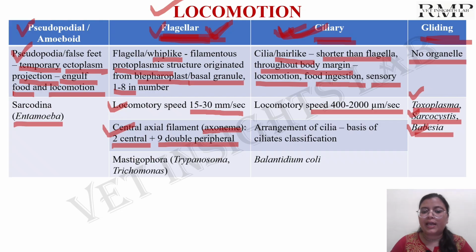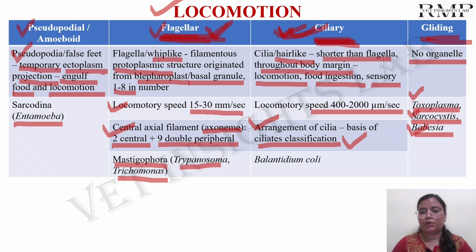And the flagellar movement is present in the mastigophora, that is trypanosomes and the trichomonas. The arrangement of the cilia on the body will give the basis of classification of ciliates. That can be important in your exams. And this type of locomotion is present in the Balantidium coli. Moving to the next slide.